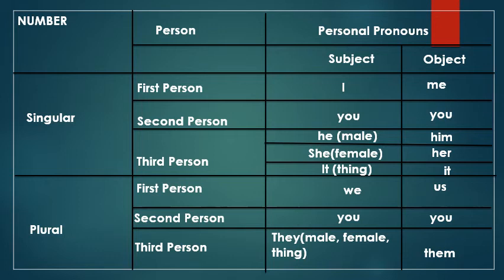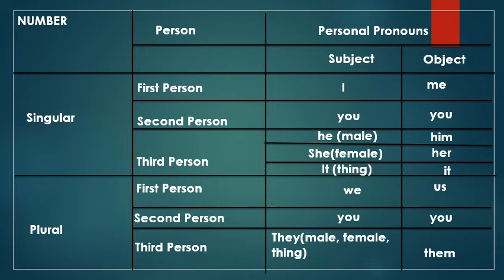Now let's see the object of them. The object of he is him, the object of she is her, and the object of it would remain the same, that is it. Now let's see plural. In the plural number, the same as we have 3 kinds of persons, it is first person, second person, third person.